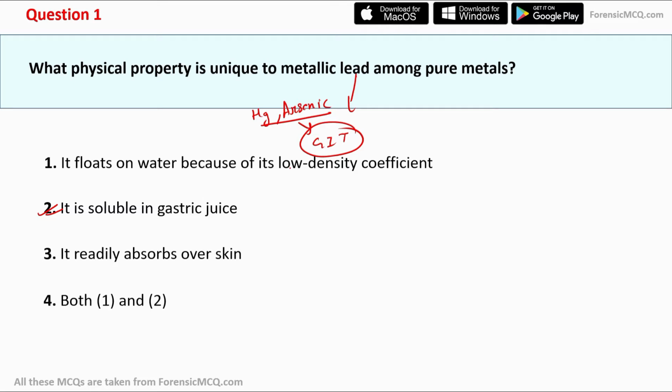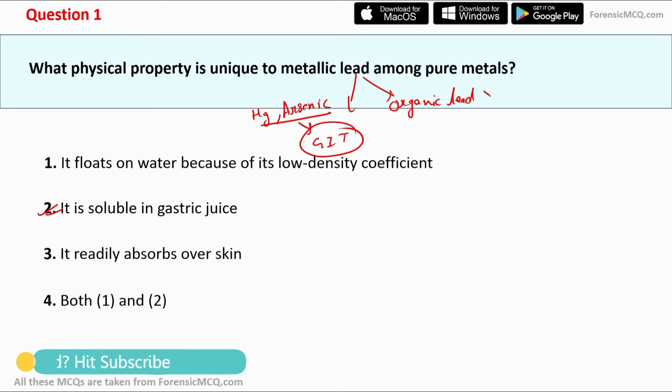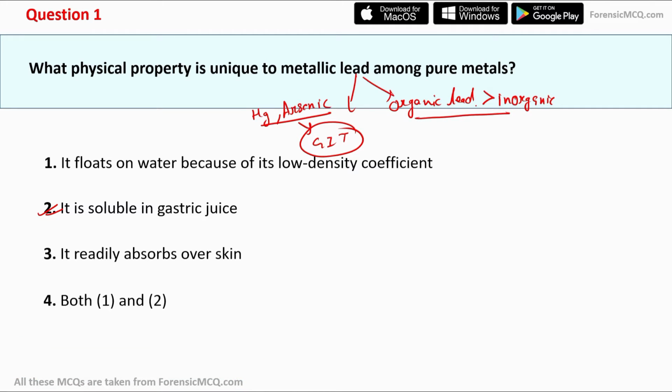because it is soluble in gastric juice. But like other metal salts, organic lead is more toxic than inorganic lead. And it is usually universal in the case of metallic poisoning. So the organic forms of metal or metallic poisons are more toxic than inorganic poisons. So the correct answer for this question is option second, that is, it is soluble in gastric juice.